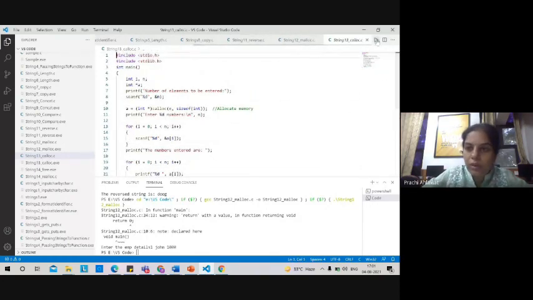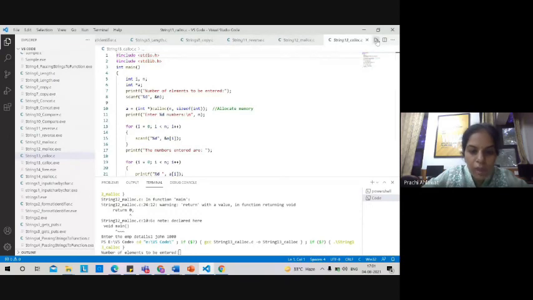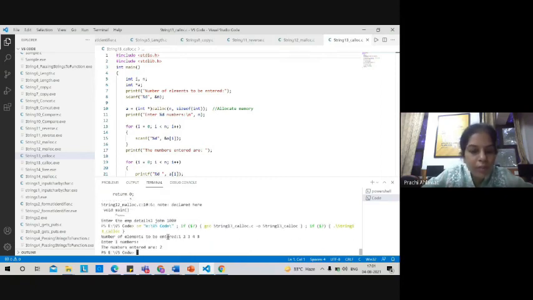So just run this program. Here you can type the elements, 1 2 3 4 5. Once you print it, it should return all the values over here. Just a second, I think there is some problem with the program right here.